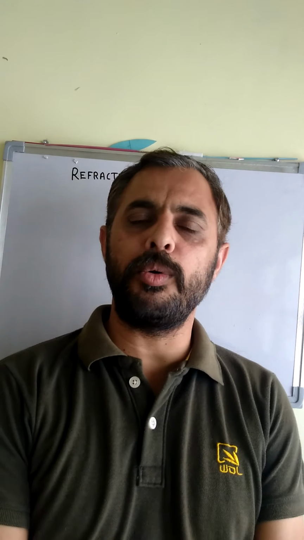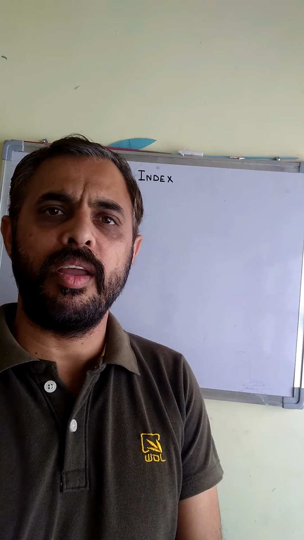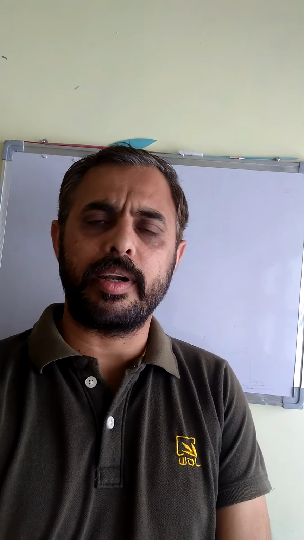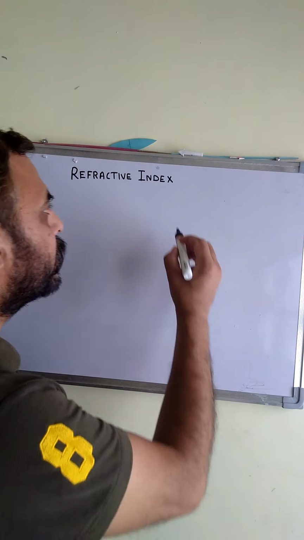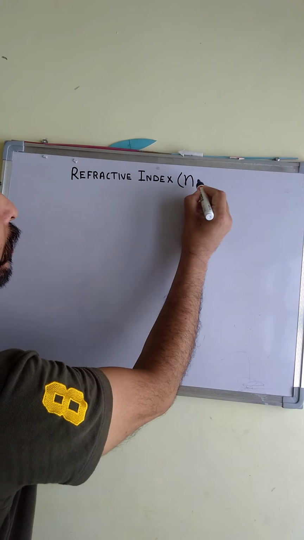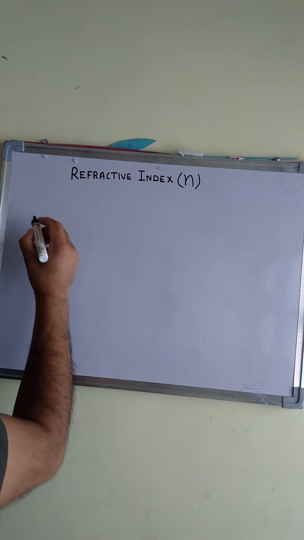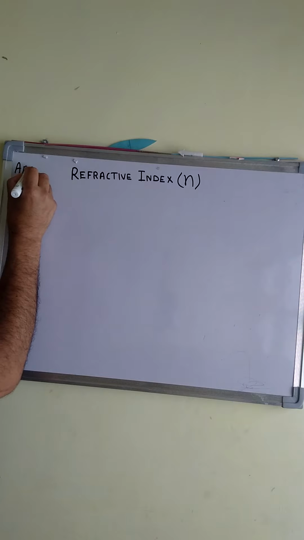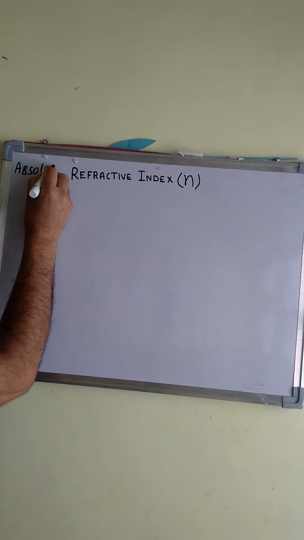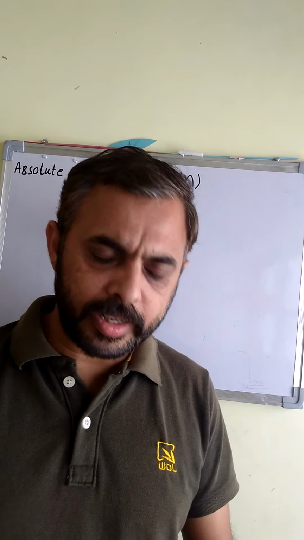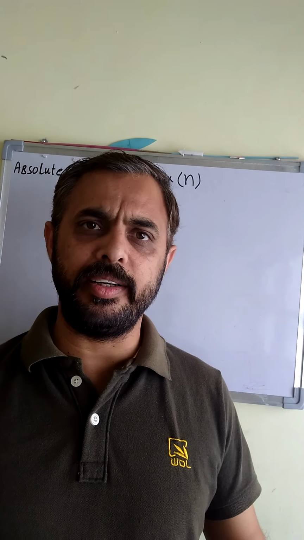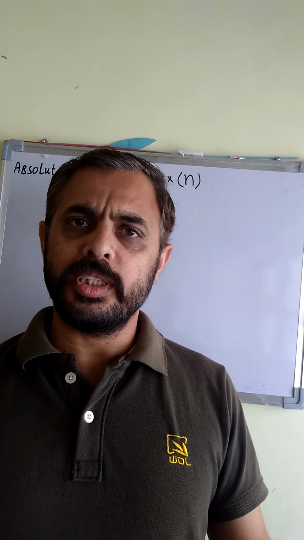Today we'll discuss refractive index. All transparent mediums in which light can travel have a refractive index. Its symbol is N, and it is also known as absolute refractive index. Basically, refractive index is the ratio of speed of light in vacuum to the speed of light in